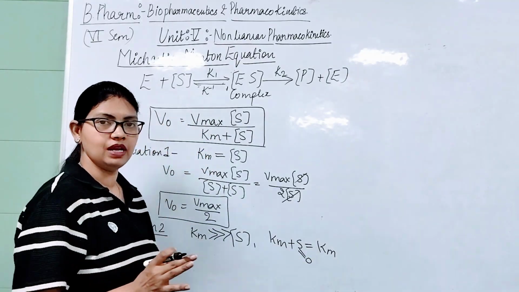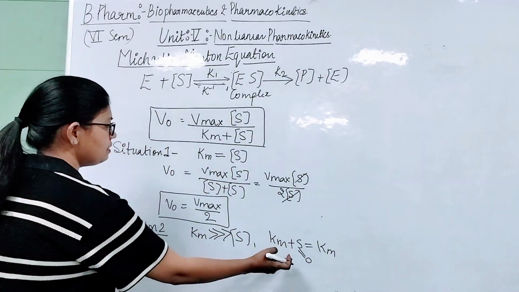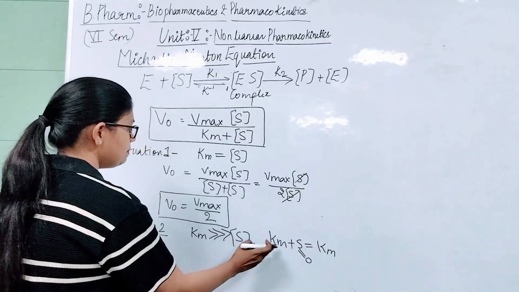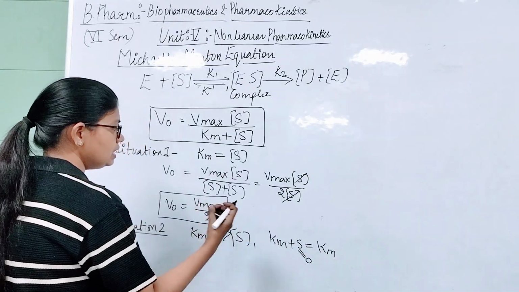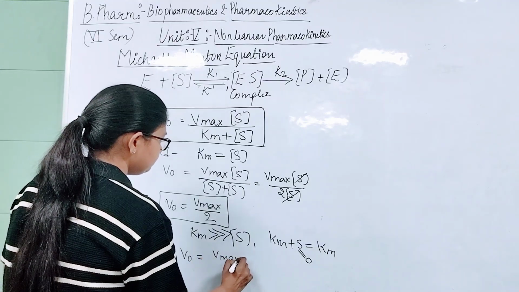It will be negligible. So Km plus S will be equal to Km. So we put the value of Km plus S as only Km. So V naught equals Vmax S